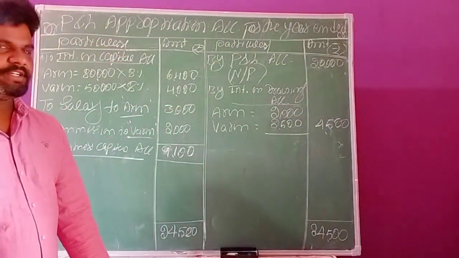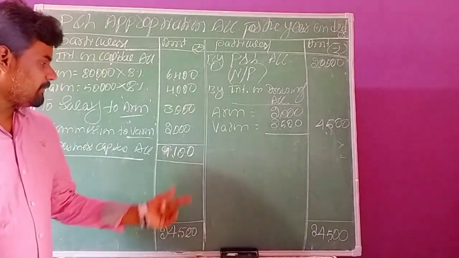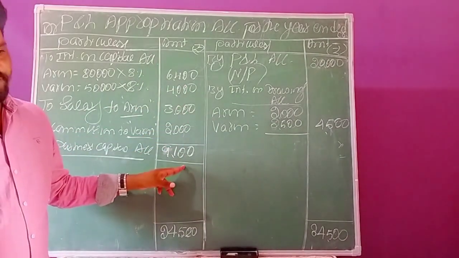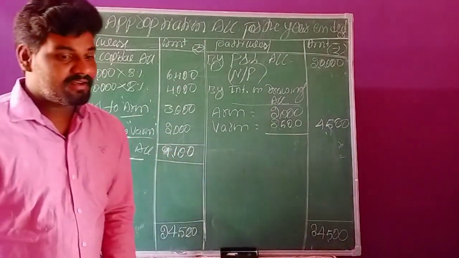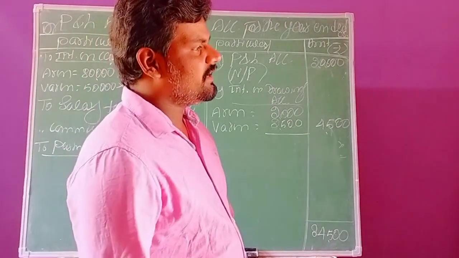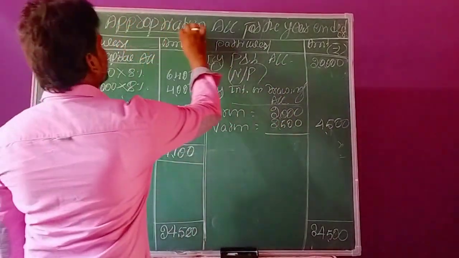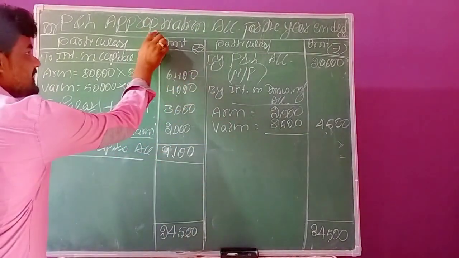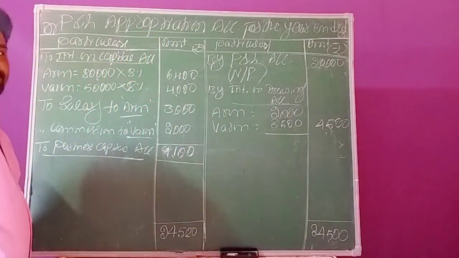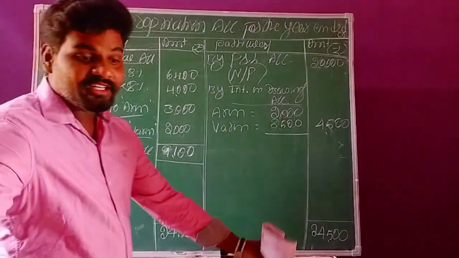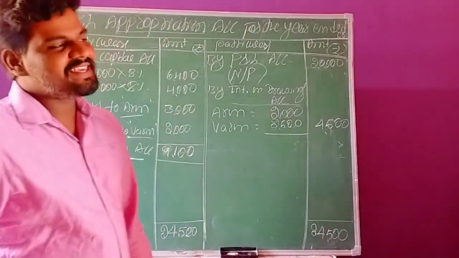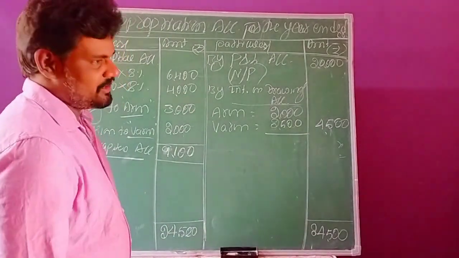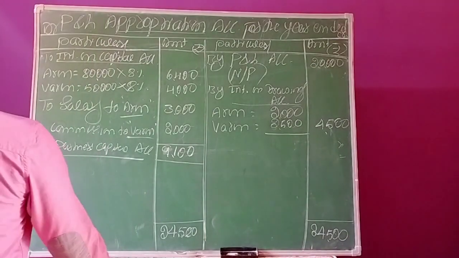This is the profit during the year, the main motive for preparing this account. Now we have the total profit in the business, 9,100, and we need to appropriate it. Appropriate means distribute among the partners according to their ratios.